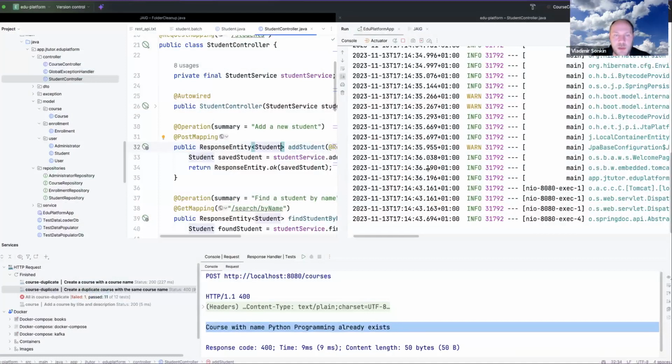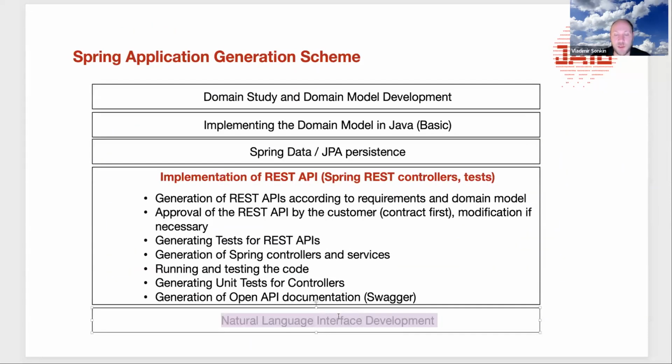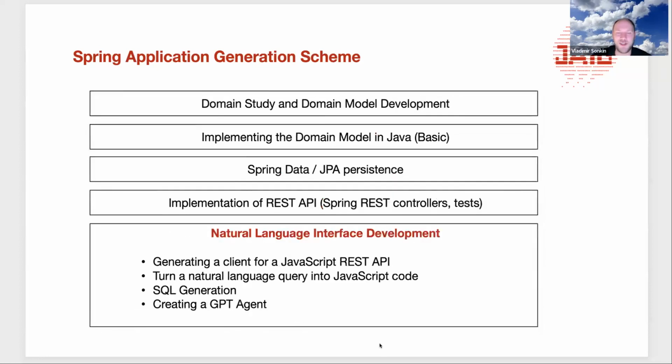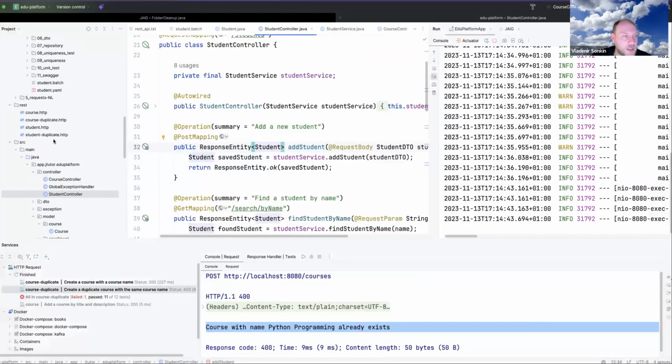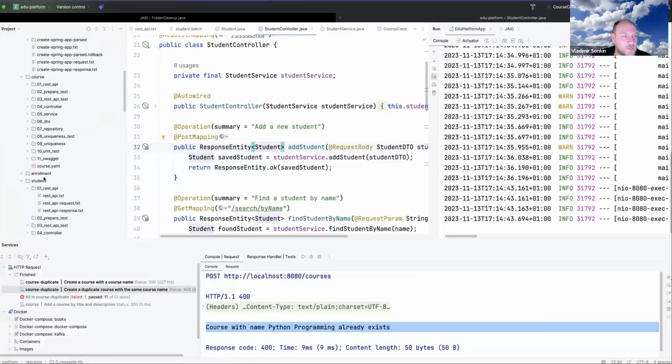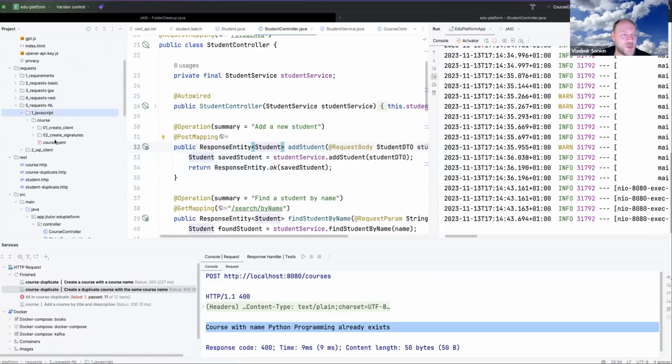And the last thing to demonstrate, the last stage, is natural language interface development. Maybe the most interesting. I see that some of the participants already left, but natural language interface development: we will generate a client for a JavaScript REST API and turn a natural language query into JavaScript code. This is a small demonstration, but also quite impressive. Okay, let me show. This is the last step. We are approaching the finish.